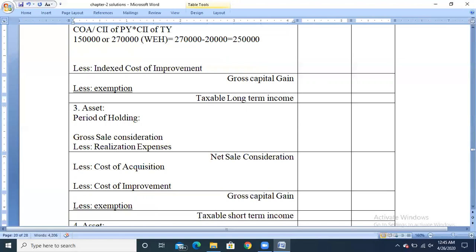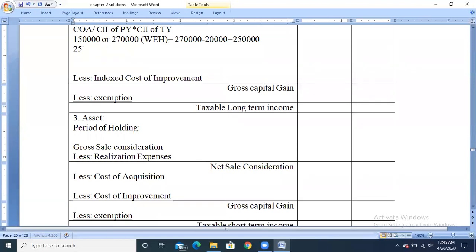Now the value 2,50,000 divided by purchase year, that is before 1/4/2001, it will be taken 100. Sold year, that is in the previous year, 280 rupees.